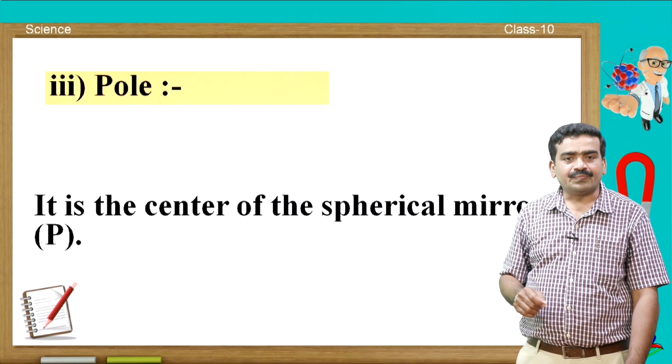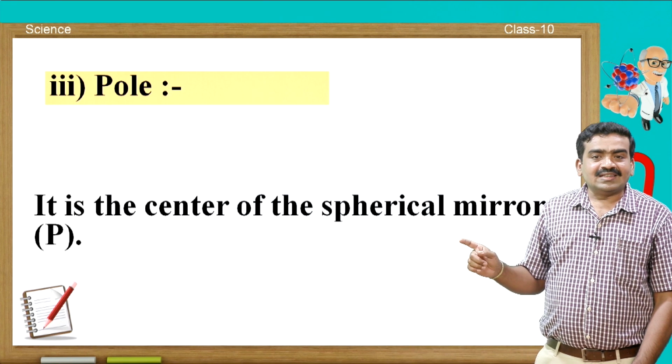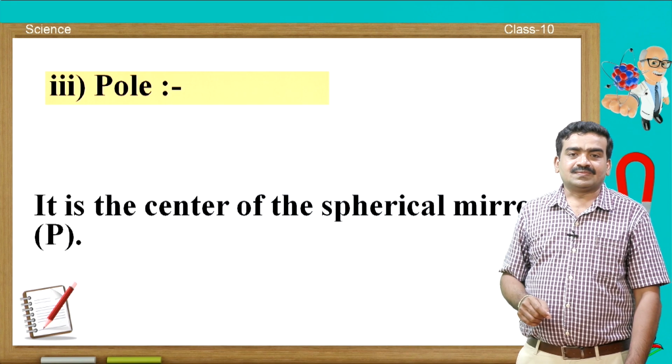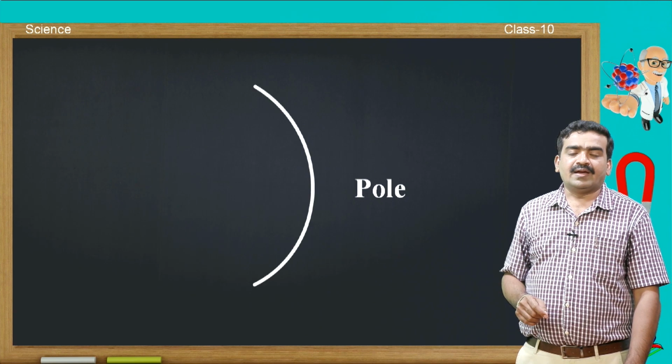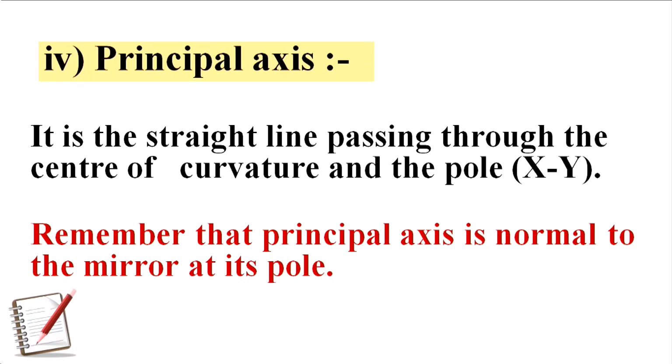Then come to the pole. It is the center of the spherical mirror. You know that a mirror has a reflecting surface. So, that reflecting surface has a center. That center is called the pole of the mirror, which is represented by the letter P.